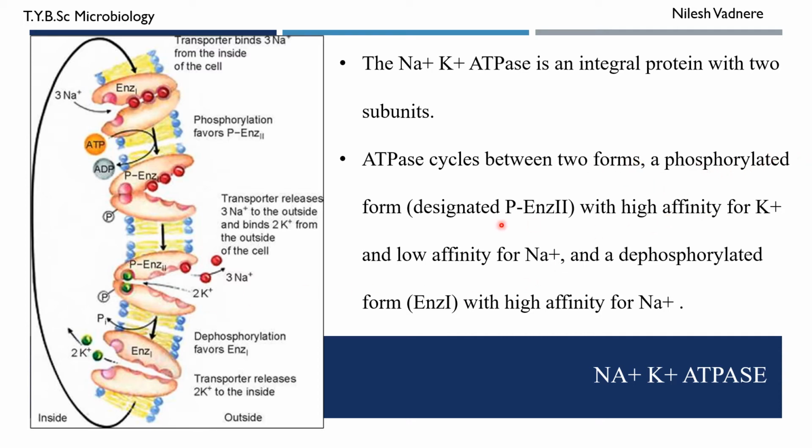Two forms: a phosphorylated form with high affinity for potassium and low affinity for sodium. So when it is phosphorylated, it has high affinity for potassium, therefore it binds to the potassium ions, and since it has low affinity for sodium, it releases the sodium ions into the surrounding. A dephosphorylated form with high affinity for sodium ion. So when it is dephosphorylated, it has high affinity for sodium ion, so it can bind to the sodium.